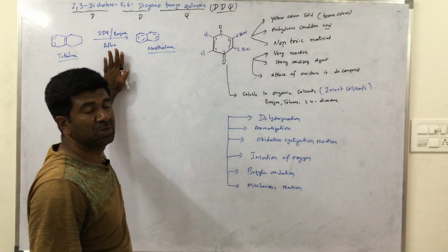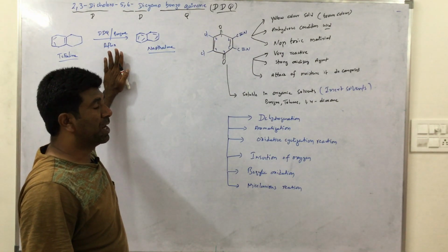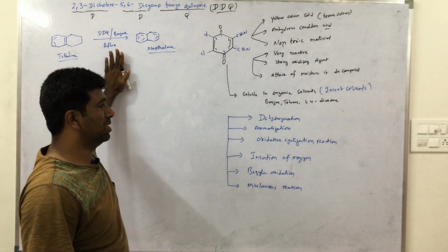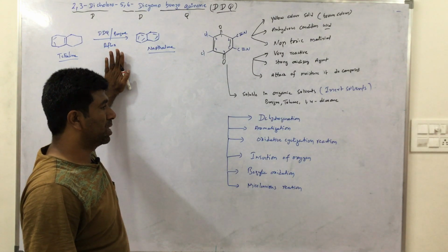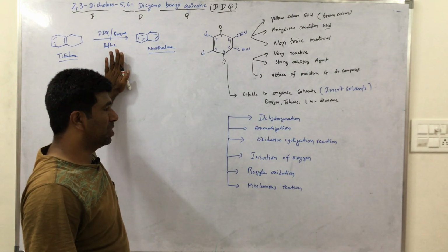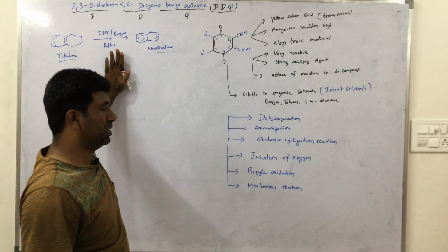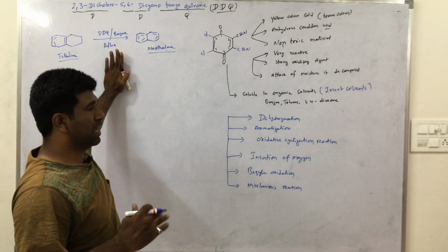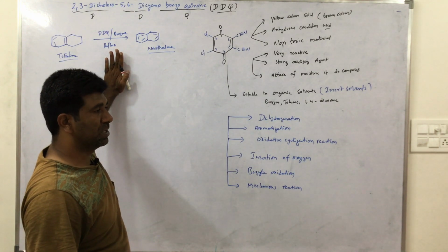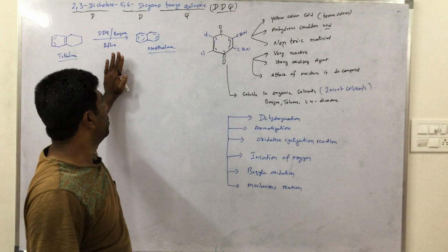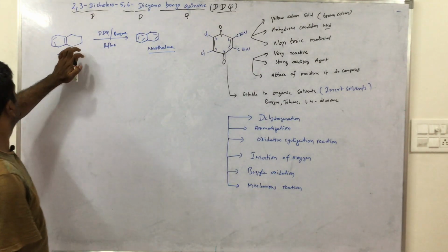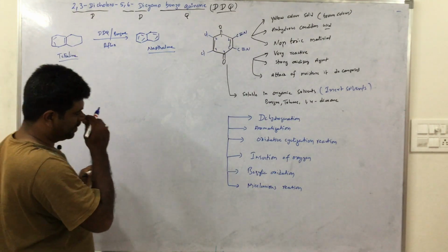Now we observe the mechanism. What type of mechanism goes on with the DDQ reagent? How many moles of DDQ are used for the reactant to product conversion? How many moles do we require?